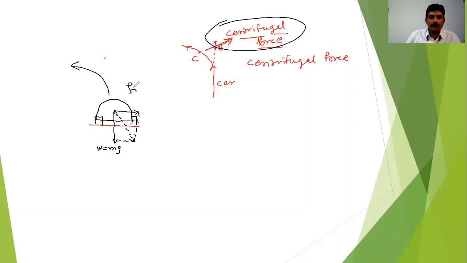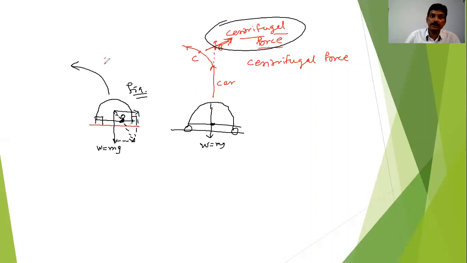From this figure, what do you observe? You observe that the point is shifted to this particular point. Suppose the point is O here. When the car was standing on a level road, the point was at the middle.